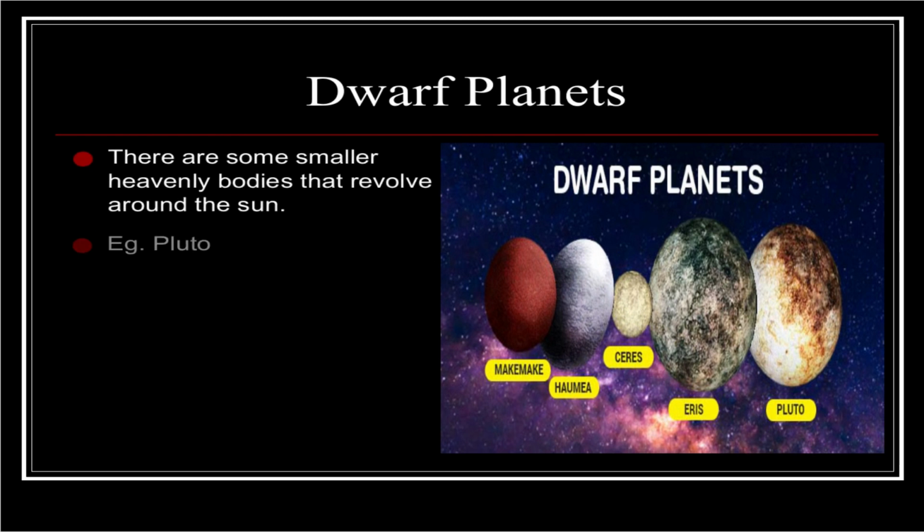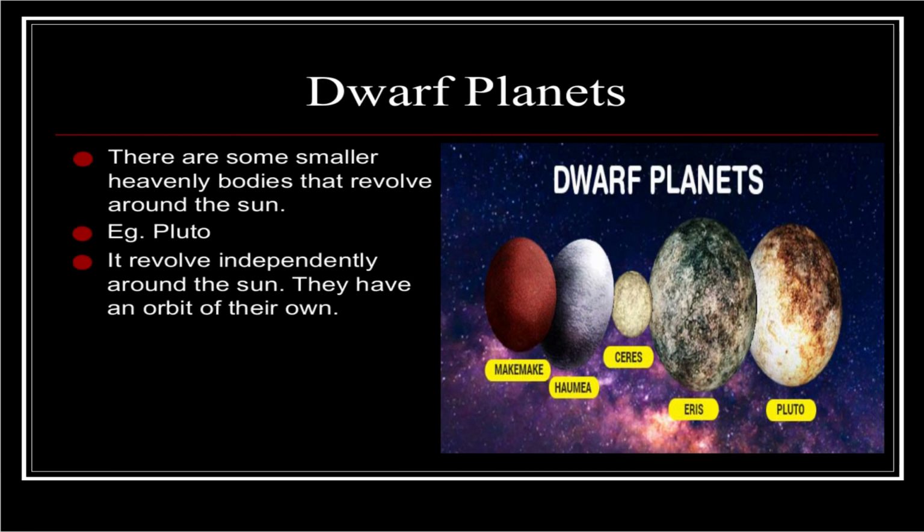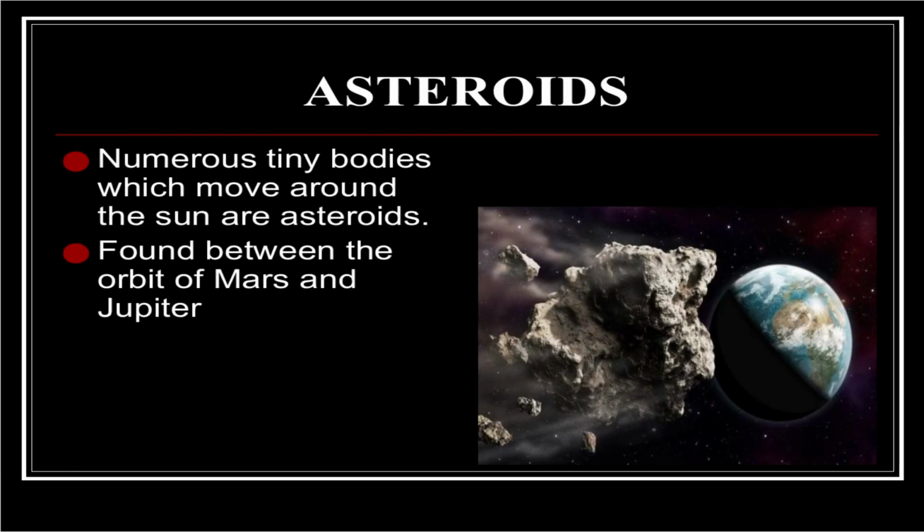Dwarf planet. There are some smaller heavenly bodies that revolve around the Sun, for example, Pluto. It revolves independently around the Sun. They have an orbit of their own. Asteroids.